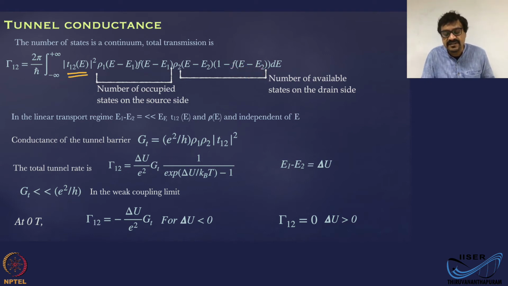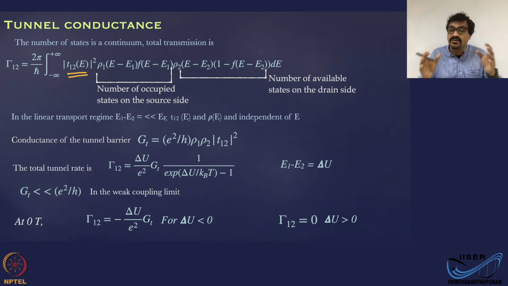function. These F's are actually Fermi functions. 1 minus this Fermi function is telling you the probability of those states being empty. For the transport to happen, you need to have filled states which are capable of donating electrons, and you need to have empty states on the drain side where they are capable of accepting those electrons.